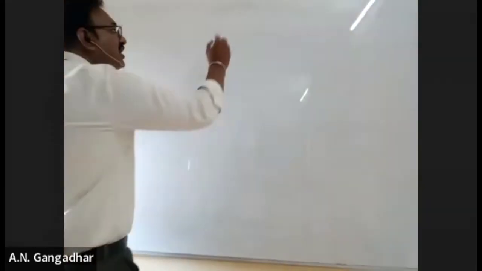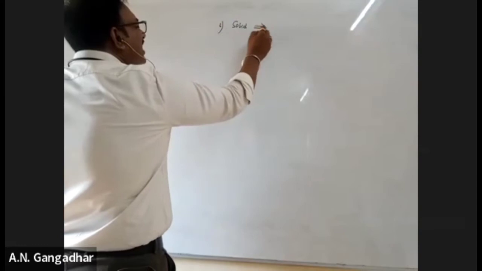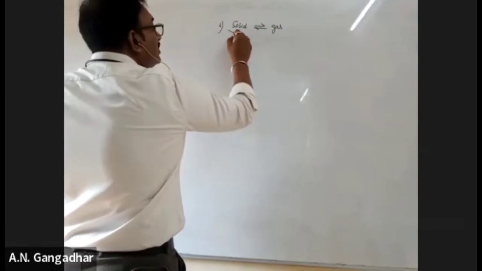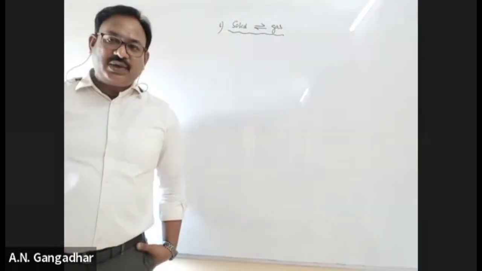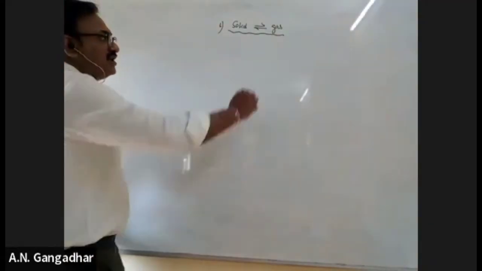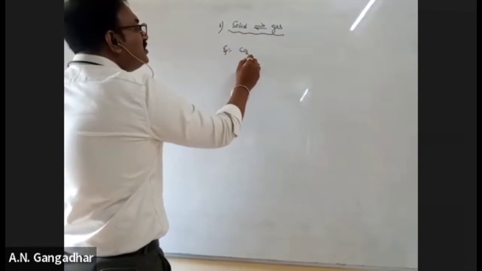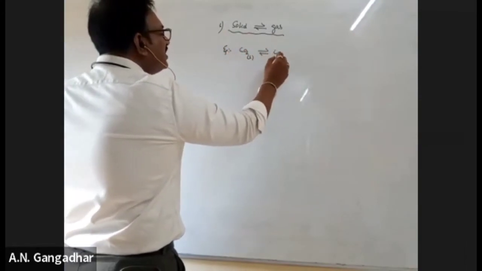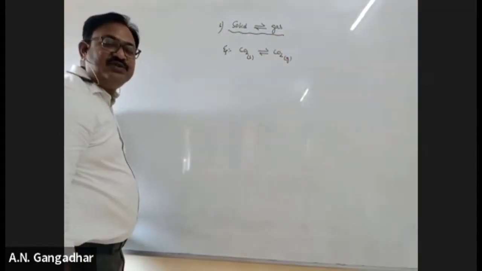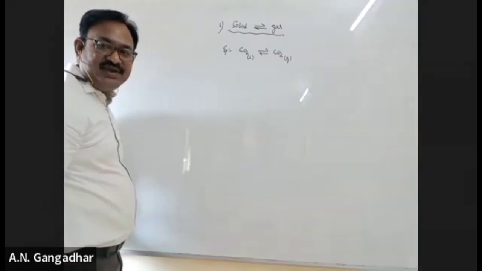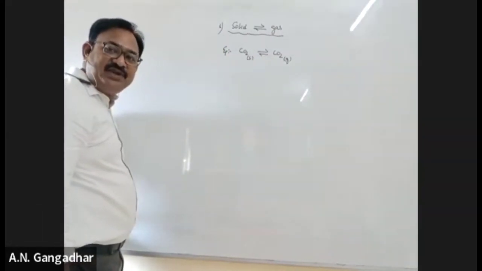Now the third type of equilibrium, that is, solid gives rise to gas. Solid is in equilibrium with the gas. Now listen carefully. For this kind, the best example is CO2 solid gives rise to CO2 gas. We call it sublimation. If a solid directly vaporizes into gas, it is called sublimation.